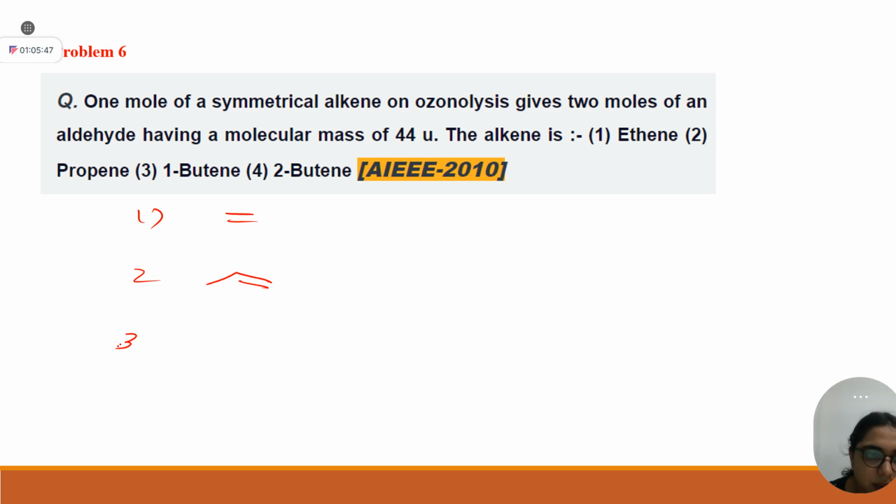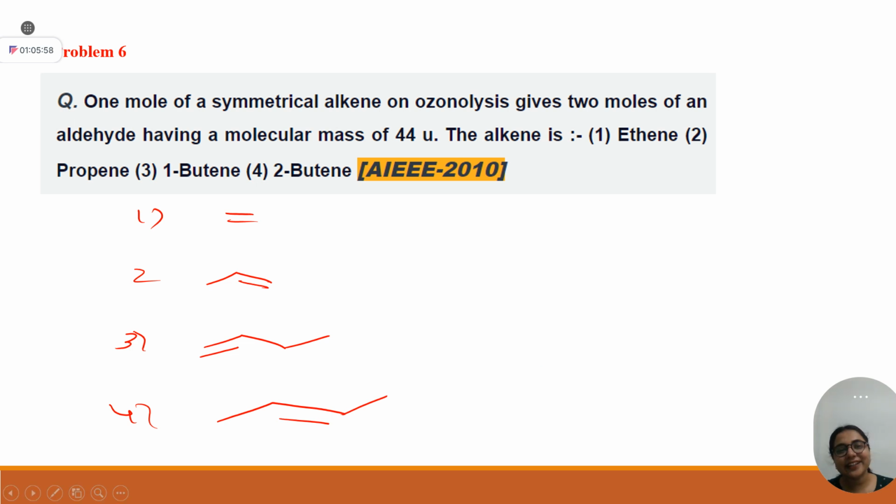Okay. Third one is your butene. Fourth one is your 2-butene. After reading the question, student, which option can you eliminate just by reading the question, even if you don't know about ozonolysis? Option first, ma'am. Option first you will eliminate. Why?